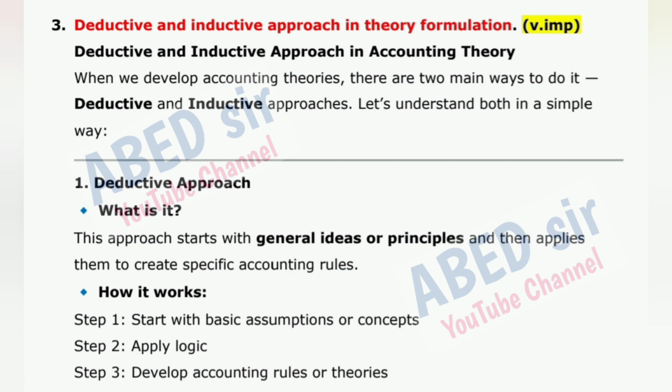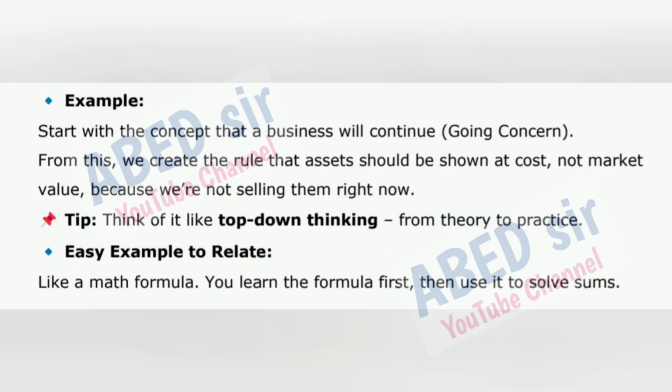How it works? Step 1. Start with basic assumptions or concepts. Step 2. Apply logic. Step 3. Develop accounting rules or theories. Example. Start with the concept that a business will continue going concern. From this, we create the rule that assets should be shown at cost, not market value, because we are not selling them right now. Tip: think of it like top-down thinking, from theory to practice. Easy example to relate. Like a math formula. You learn the formula first, then use it to solve sums.